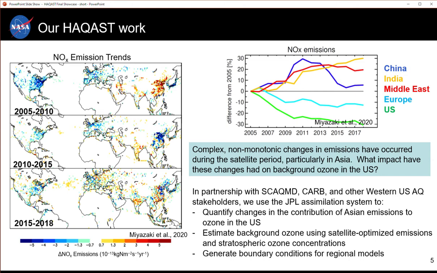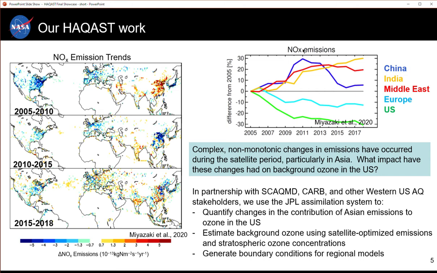For our HACAST work, we focused on the fact that complex, non-monotonic changes in emissions have occurred during the satellite period, particularly in Asia. These plots on the left show the changes in NOx emissions from the assimilation system for 2005 to 2010, 2010 to 2015, and 2015 to 2018. And over here, you can see the percent change in NOx emissions by country since 2005.